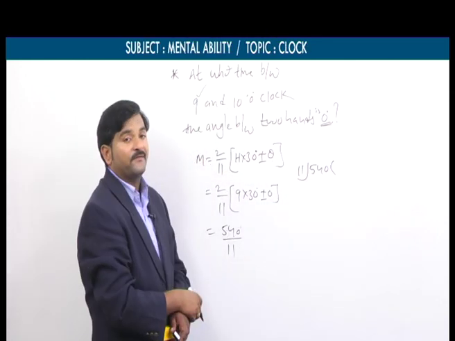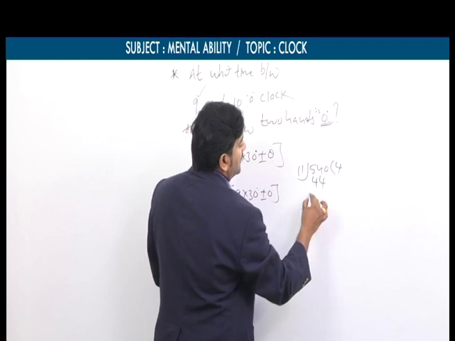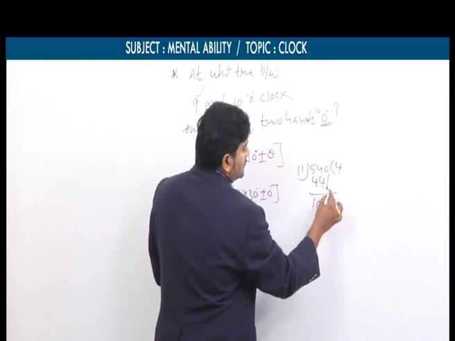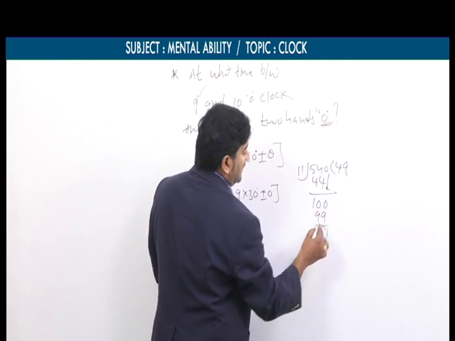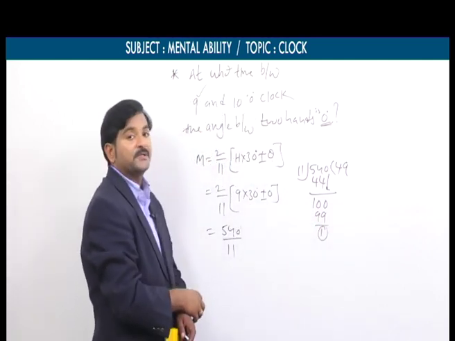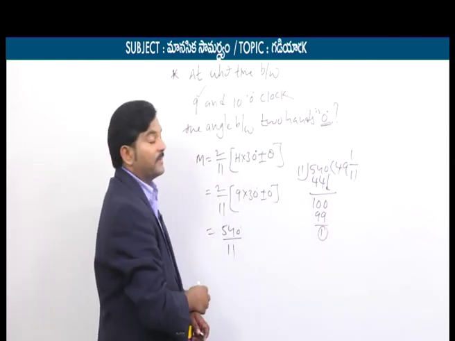So dividing 540 by 11, what do you get here? 11 4s are 44, 10 left. So here 11 9s are 99, 1 is the remainder. How can we express it in mixed form? The mixed fraction is equal to 49 1 by 11 minutes.